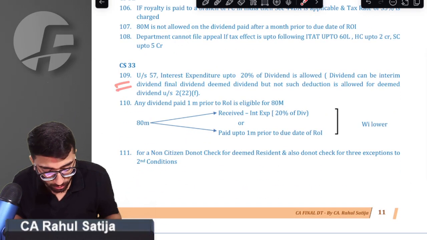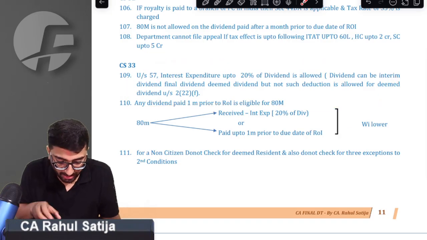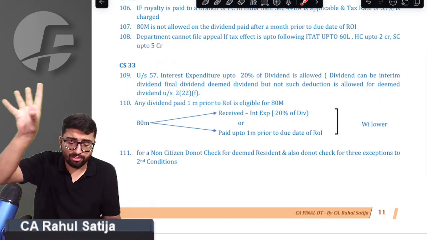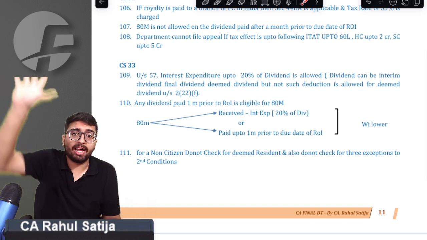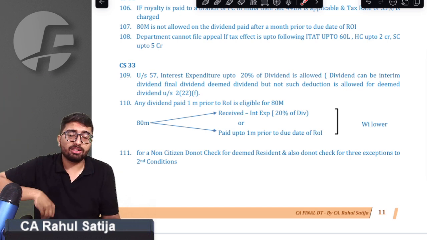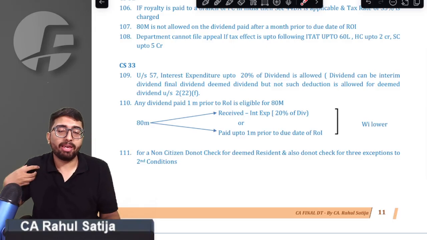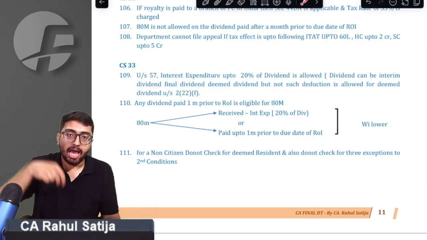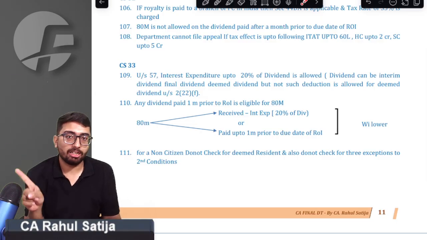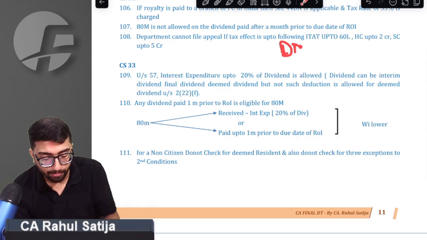Point number 109, what does it say? Sir, it is important. Try understanding it. See, section 57, if you remember section 57: expenses allowed on income from other sources. Whatever income from other sources you have, whatever expenses you incur to earn that income are allowed. Under section 57, one expenditure we are allowed whenever we have dividend income.